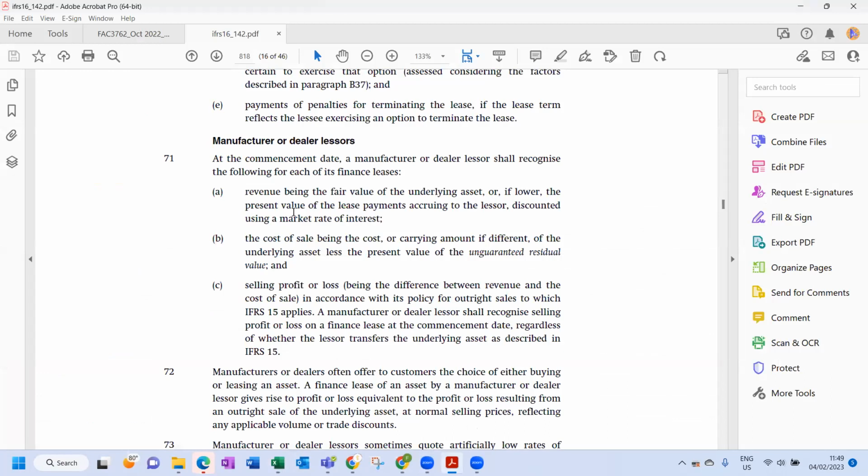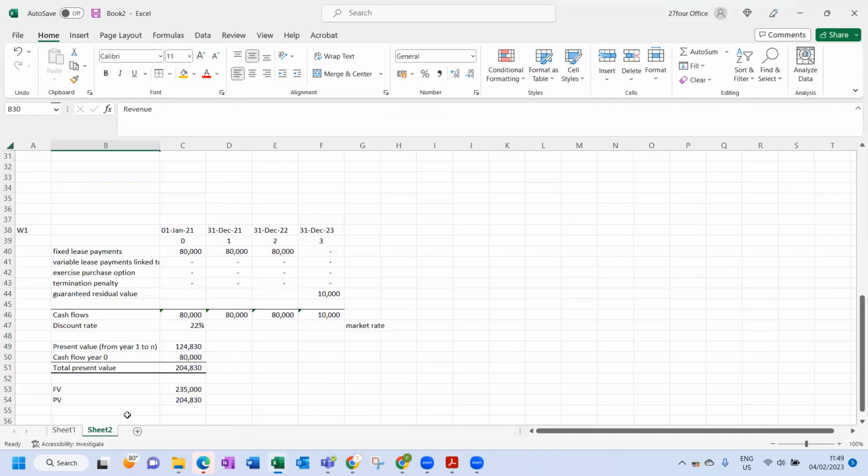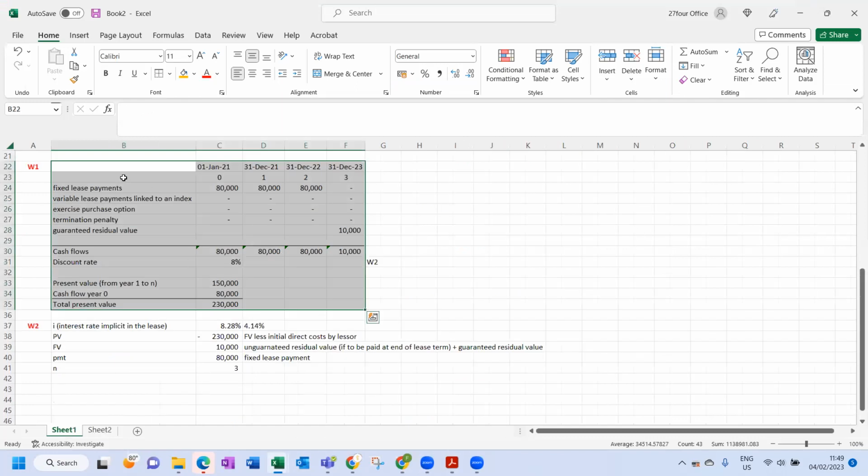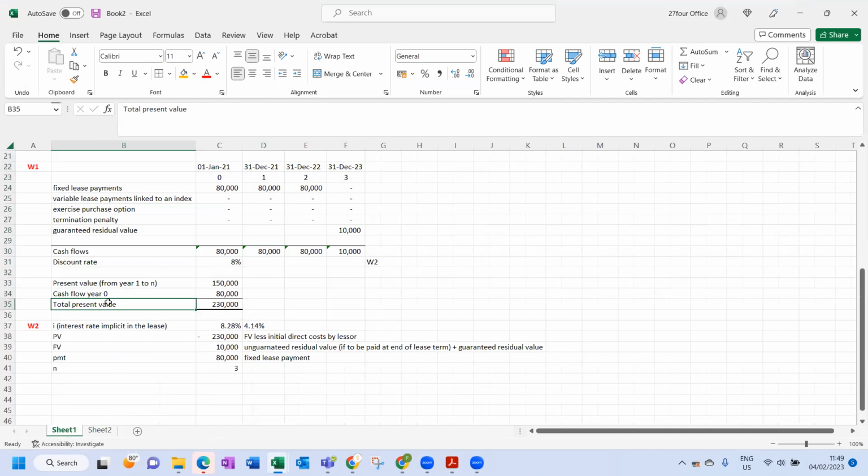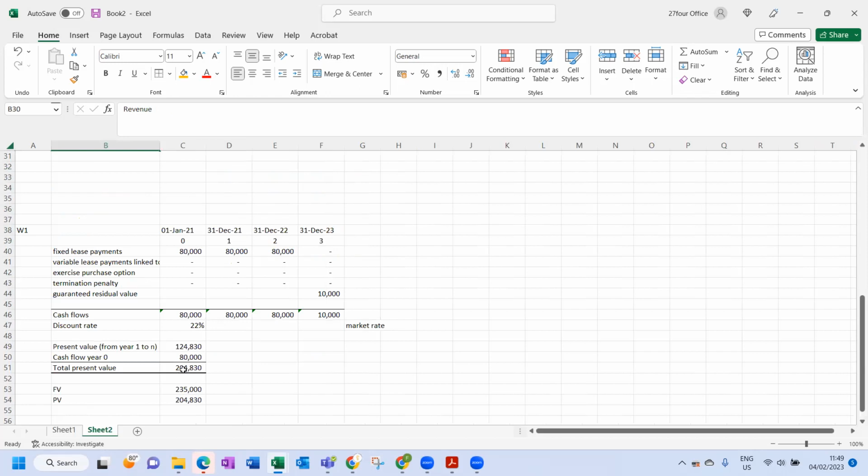Or, if lower, the present value of the lease payments, discounted using a market rate of interest. Okay, very important. So have a look over here. We worked out the present value of the lease payments over here in question 1, and it came to 230,000. But the present value over here is coming to 204.